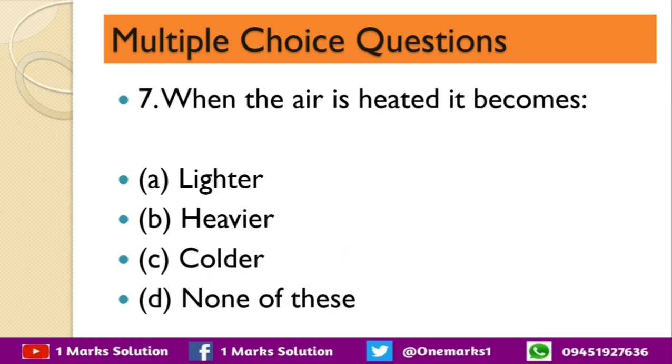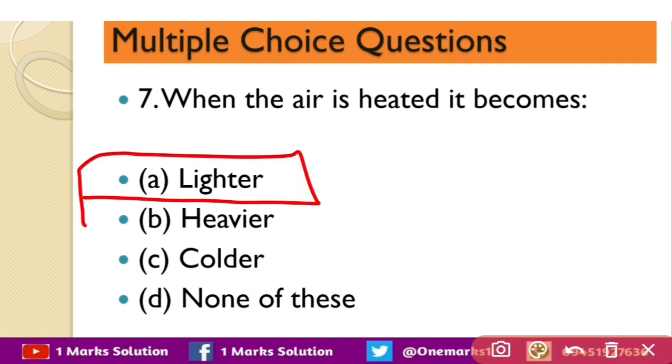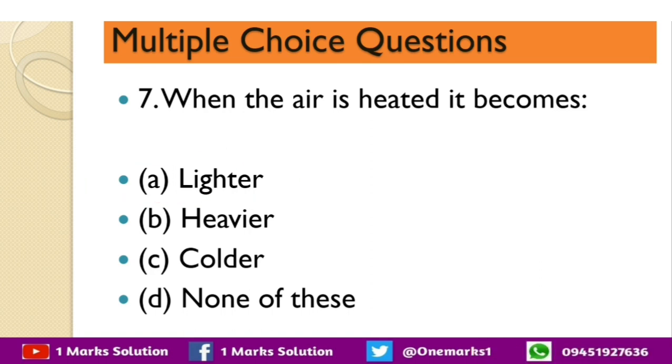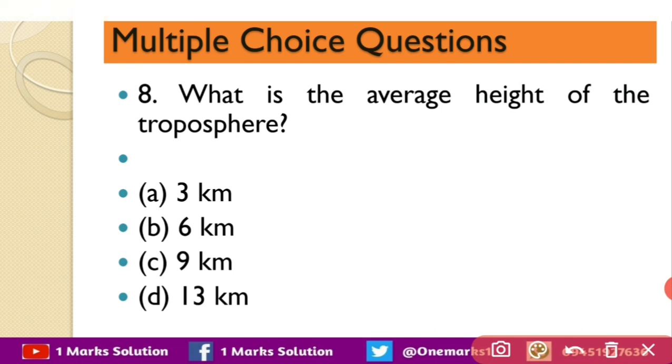Our next question is when the air is heated, it becomes lighter, heavier, colder, or none of these. As we know that when air is heated, it becomes lighter. Our next question is what is the average height of the troposphere? The options are 3 kilometer, 6 kilometer, 9 kilometer or 13 kilometer. So the correct answer is 13 kilometer.